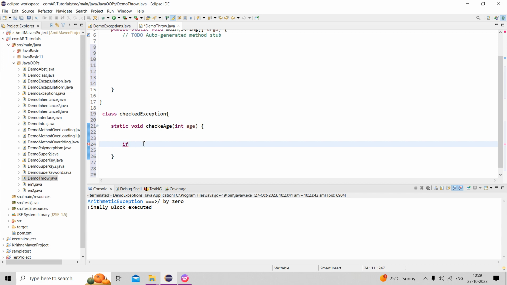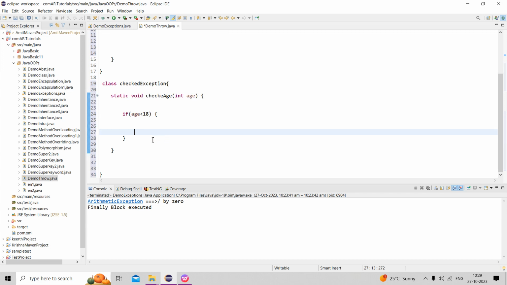If age is less than 18, throw new ArithmeticException, access denied. This is for an arithmetic expression.